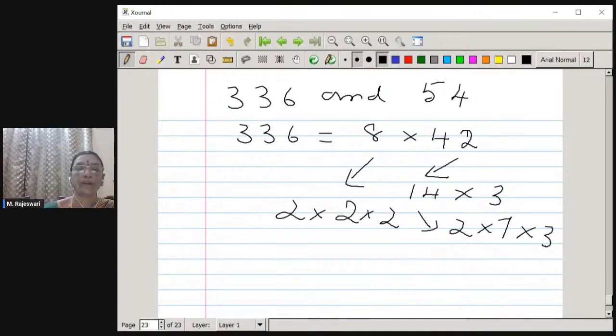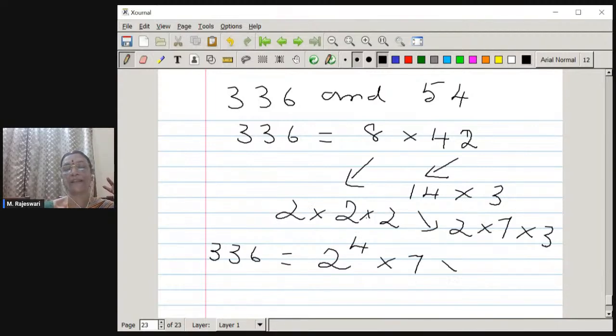Now you write overall 336 is equal to how many powers of 2 have come? Here 1, 2, 3, 4 powers of 2 have come, and then 1 power of 7 and 1 power of 3. And this is the factorization of 336. Using the fundamental theorem of arithmetic and the factorization method, we have got 336 to be resolved as 2 power 4 into 7 into 3.